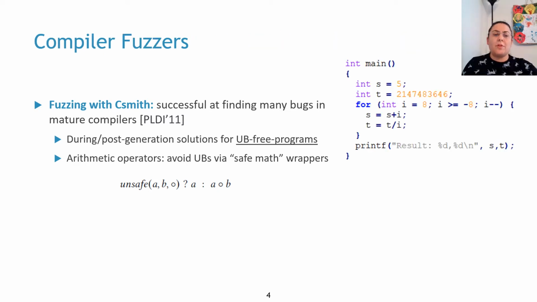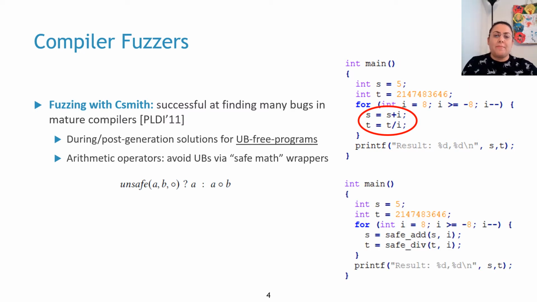For instance, if we look at the example on the right, we have in the for loop plus and division operators. And to assure we don't trigger any undefined behavior while using this program for testing a compiler, we are going to replace them with safe add and safe div. For division, it looks something like this. So if B is equal to 0, then we just return A to avoid triggering undefined behaviors. Otherwise, we return the result of A divided by B.